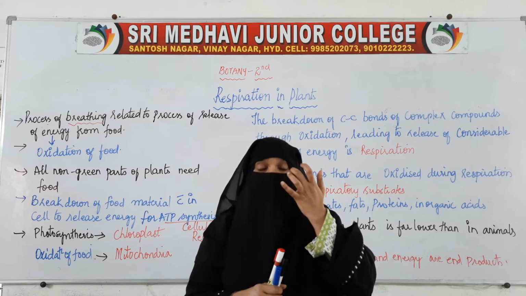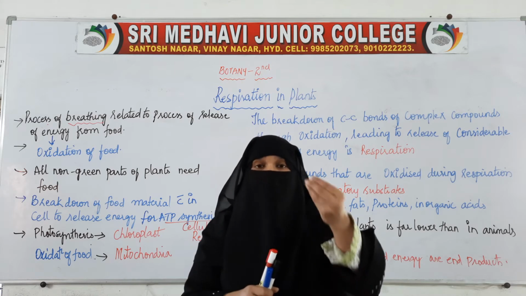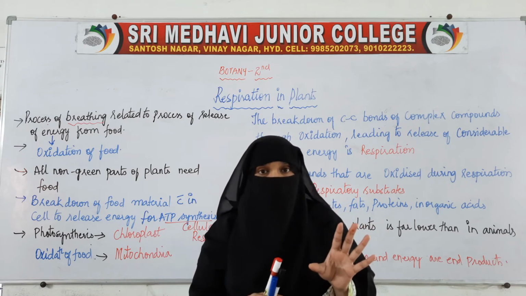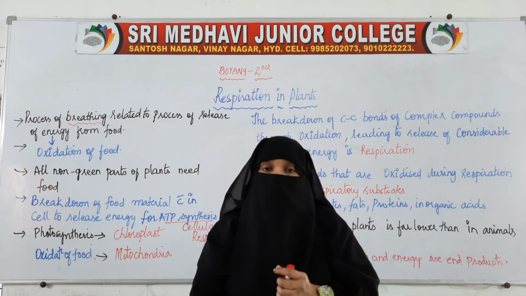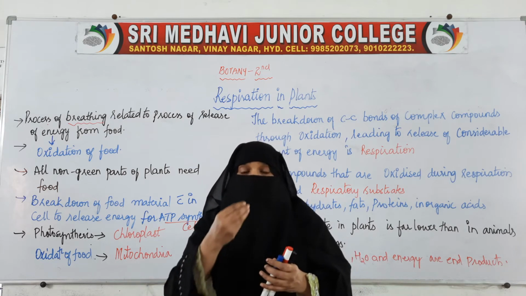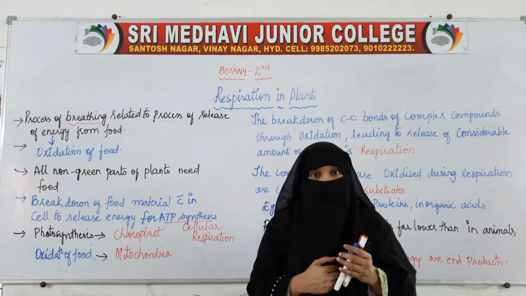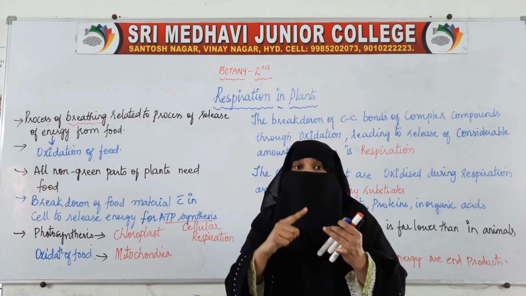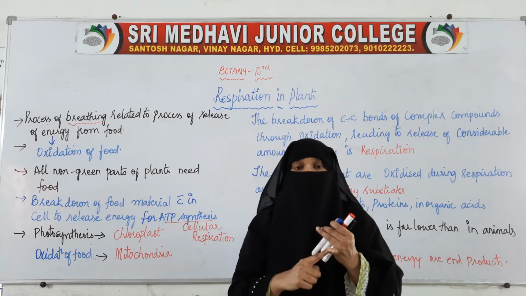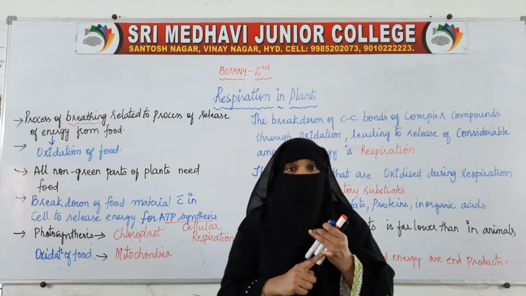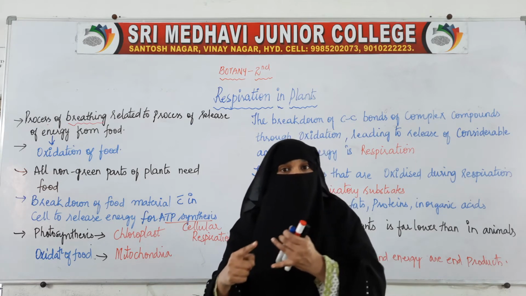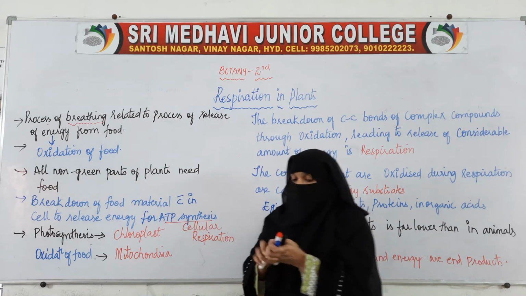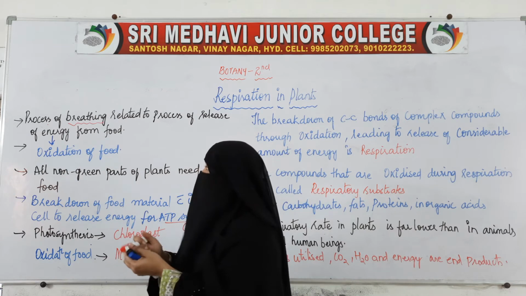So when we say breathing, it is nothing but taking in of oxygen, that is inhalation of oxygen, and exhalation of carbon dioxide, that is release of carbon dioxide. When we breathe, we inhale oxygen, and that inhaled oxygen goes and mixes with the digested food material. That mixing of oxygen with the digested food material is called oxidation of food material. What is it called? Oxidation of food material.